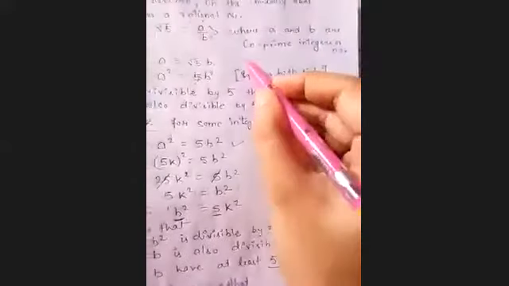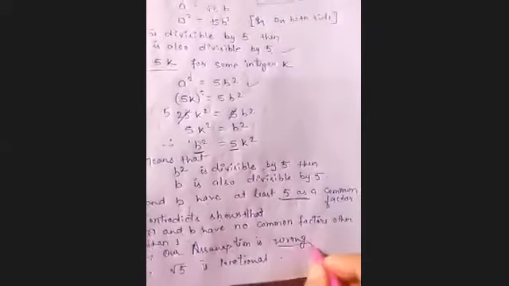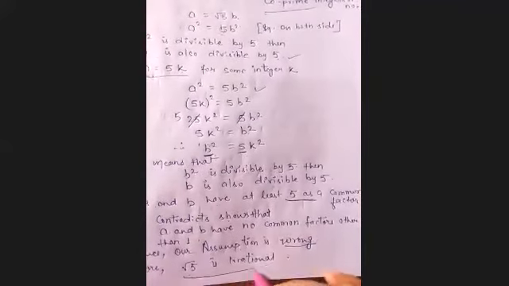So we are getting 5 as a common factor in a and b both. But the contradiction is that a and b have no common factor other than 1, because we said they are co-prime. If they are co-prime, there should not be any factor other than 1, but they have 5 as a common factor. It means our assumption that root 5 is a rational number is wrong, and hence root 5 is an irrational number.